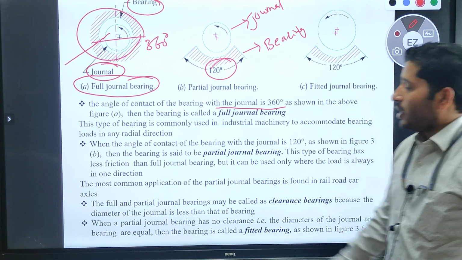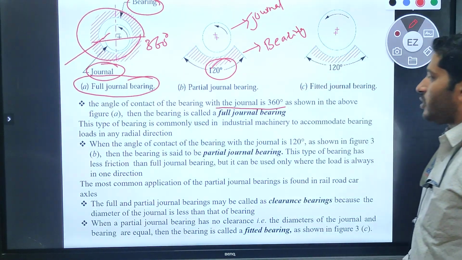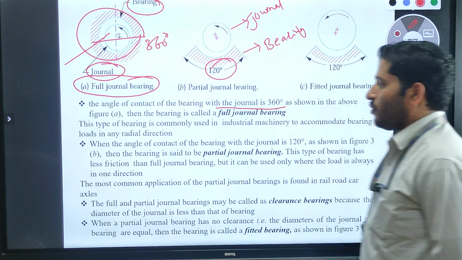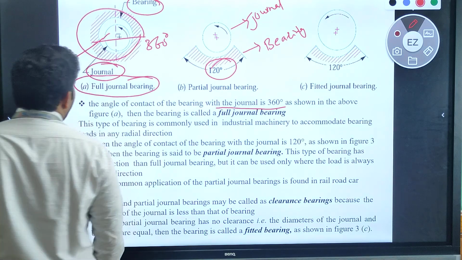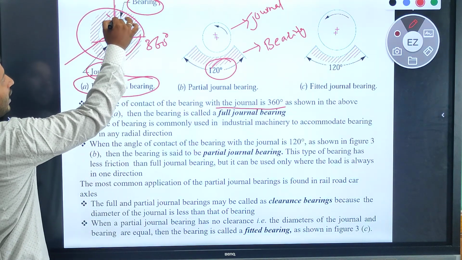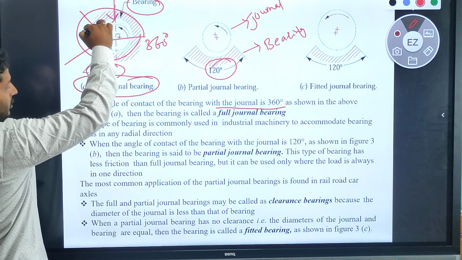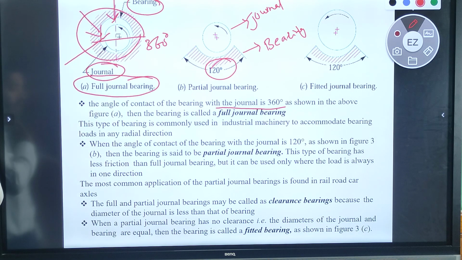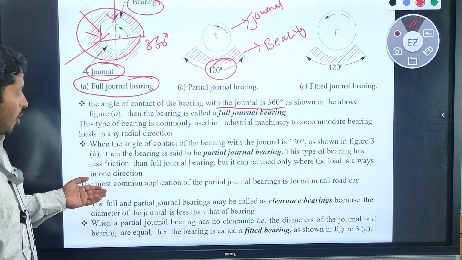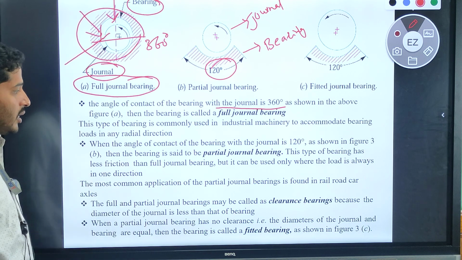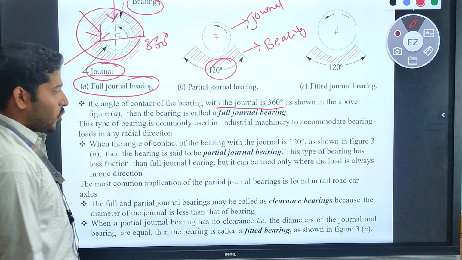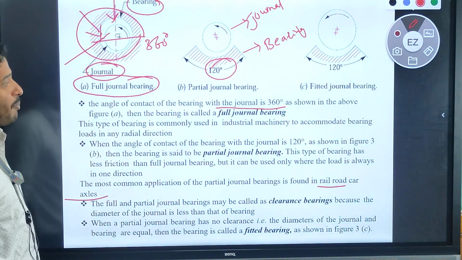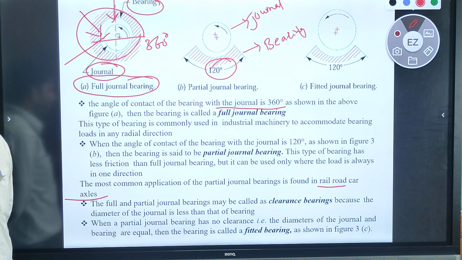So we know very well that full journal bearings are widely used to accommodate bearing load. Which type of load? Bearing load in any radial direction. In any radial direction they can easily bear such load in the full journal bearings. What about the partial journal bearings? The most common application of the partial journal bearings is found in the railroad and in the car axle, in which we are using the partial journal bearings.